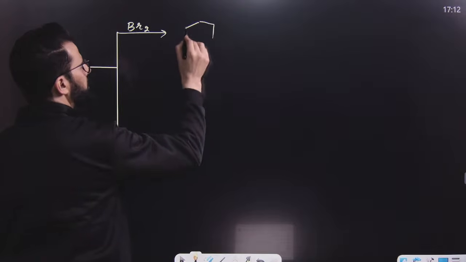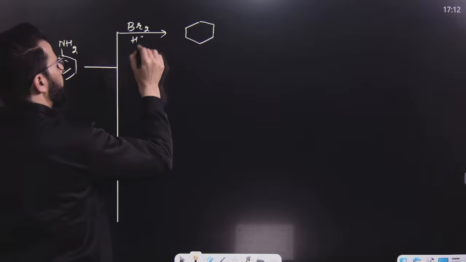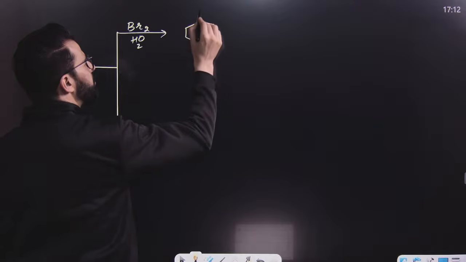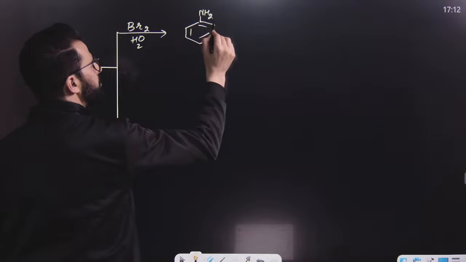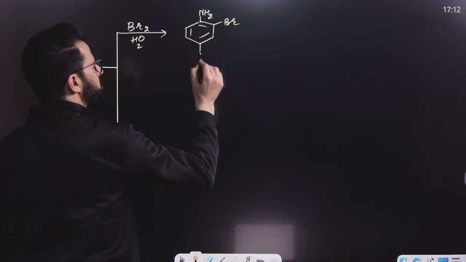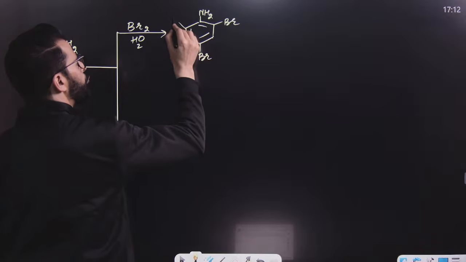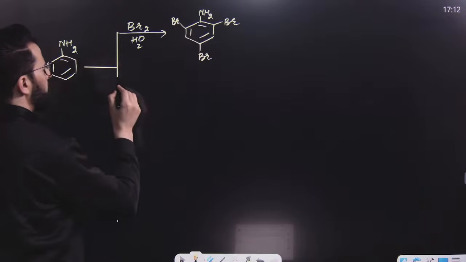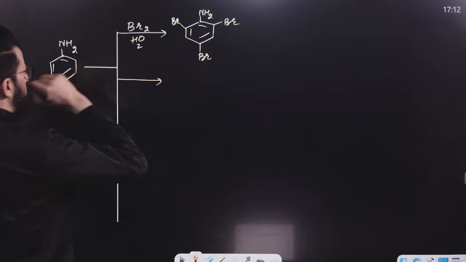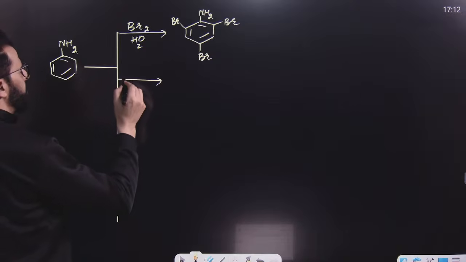It will result in the formation of a white precipitate of 2,4,6-tribromoaniline.